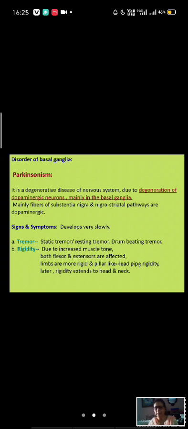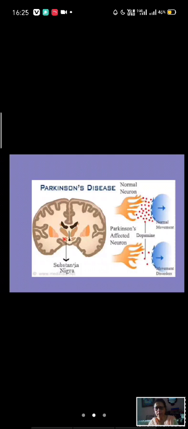See here, this is showing the substantia nigra. This is the substantia nigra. The pathway to the corpus striatum is a normal neuron. Dopamine is released and it leads to normal movement. But in the Parkinsonism affected neuron, very few dopamines are released, so there is abnormal movement disorder.